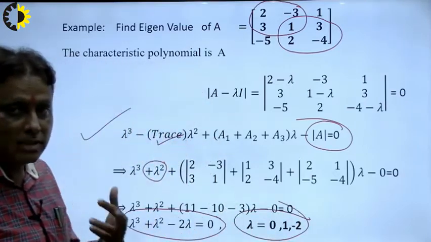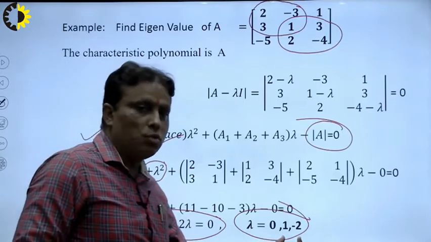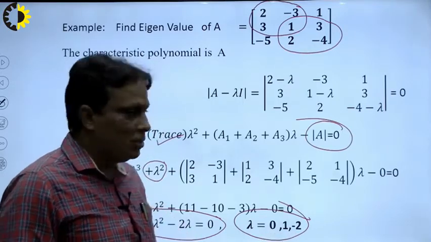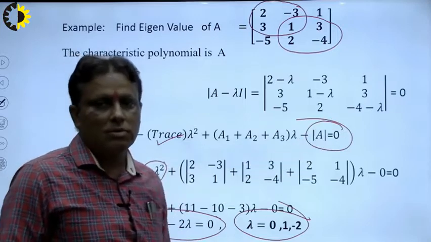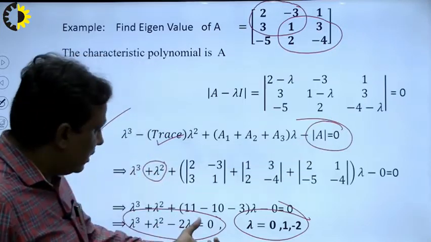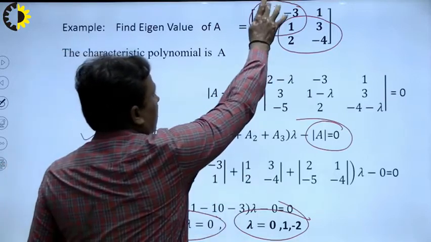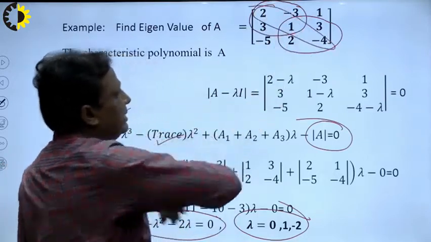So there are two methods. First method: the product of these roots will be equal to the determinant. So the product of this will be 0, and I write here the determinant is 0. First check correct. Second, the sum of these roots will be minus 1, and the trace, the sum of diagonal elements, is equal to minus 1.